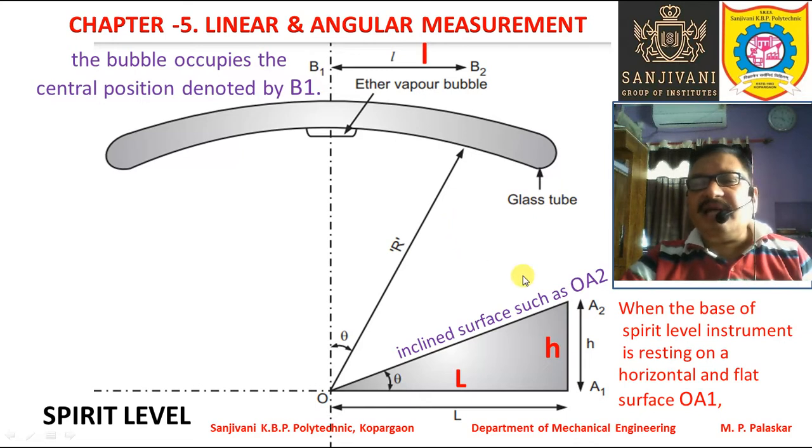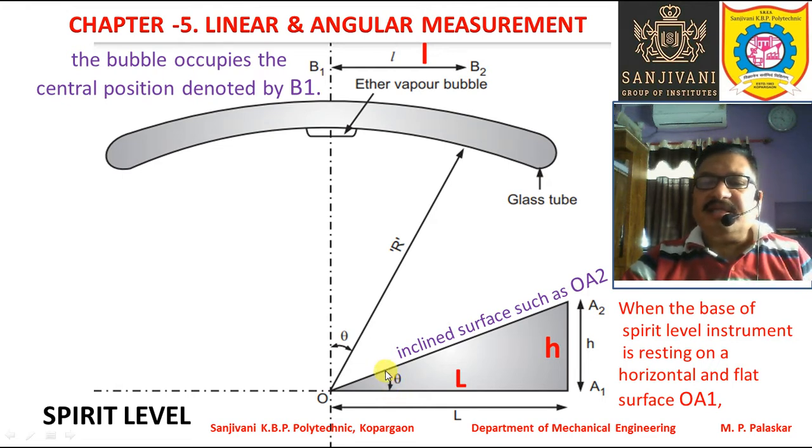Now on the other hand, when the base of the spirit level instrument is resting on an inclined surface like OA2, the inclination is theta, right?